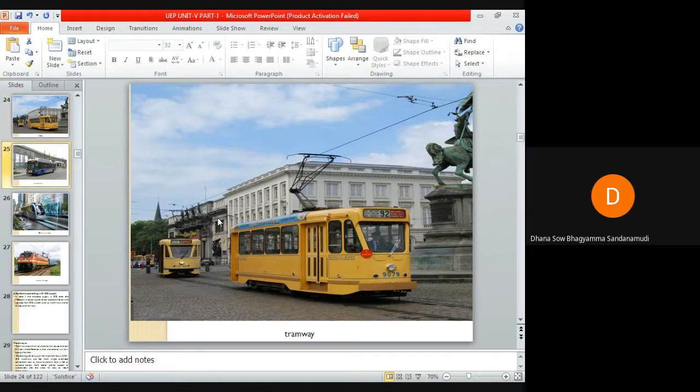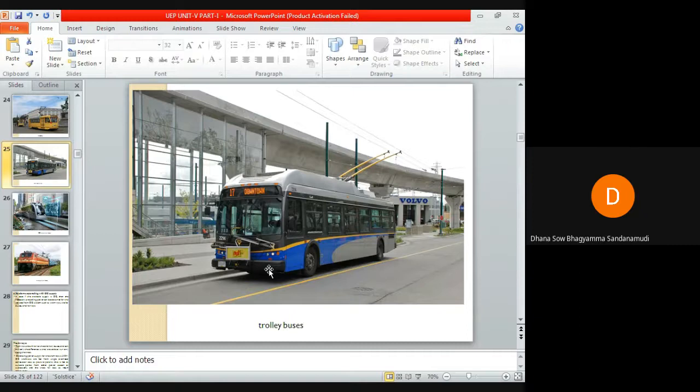Next is trolley buses. The main drawback of the tramway is that it has to run along the track, but trolley buses don't require any track. Trolley buses are electrically operated vehicles and are usually fed from 600 volts DC from two overhead conductors. These are the two overhead conductors you can see. The electrical energy is collected by the trolley bus with the help of two collectors. You can see the yellow colored collectors here.